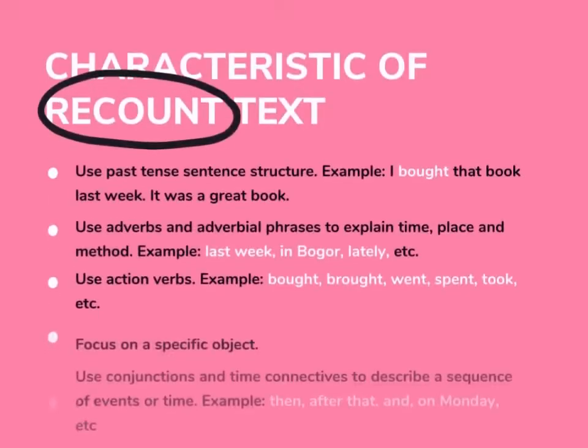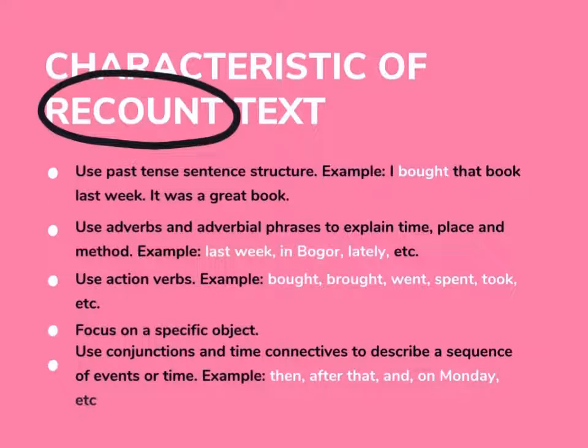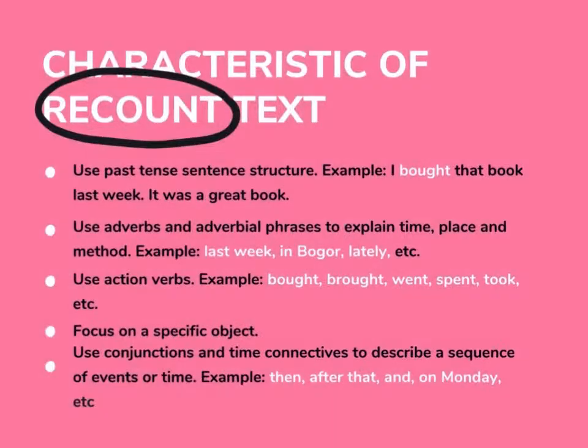There are 5 characteristics of recount text, namely: 1. Use past tense sentence structure. Example, I bought that book last week. It was a great book. 2. Use action verbs. Example, bought, brought, went, spent, took, etc. 3.